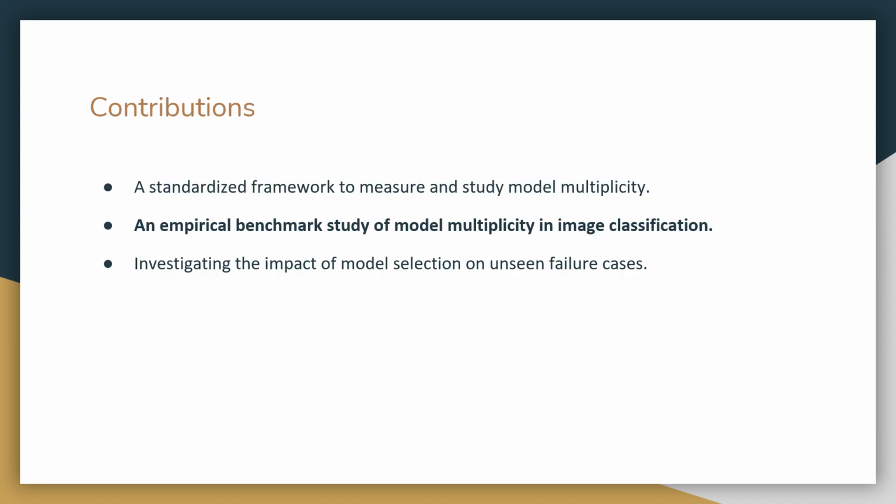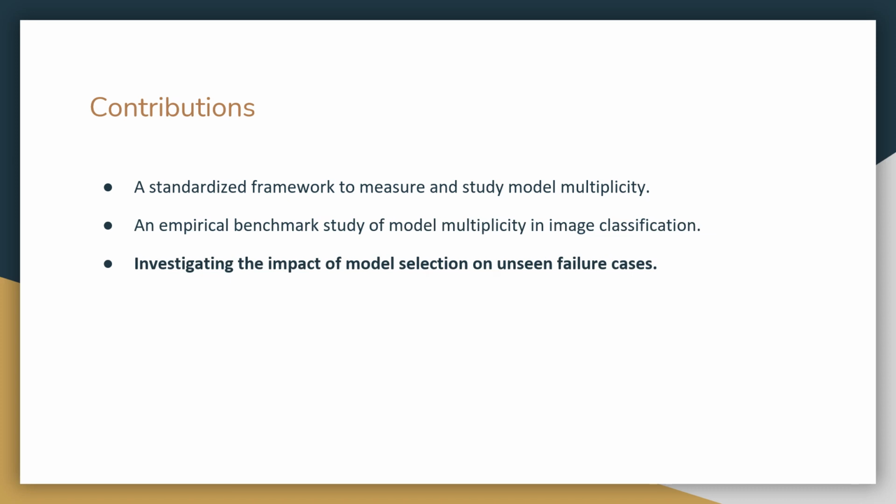After defining the accuracy under intervention metrics and the multiplicity sheets, we performed two detailed case studies on image classification across many different sources of multiplicity as well as many different metrics, that is fairness, robustness, privacy, and security. Due to the time constraints of this presentation, I will not go into those case studies, but please check our paper if you're interested. Finally, we'll talk about some limitations of model selection.